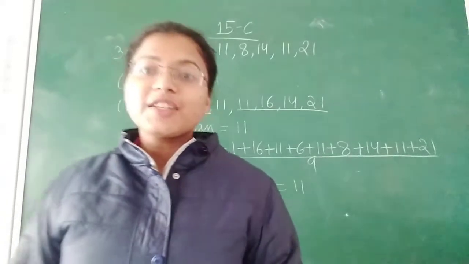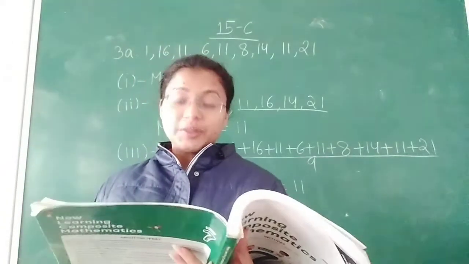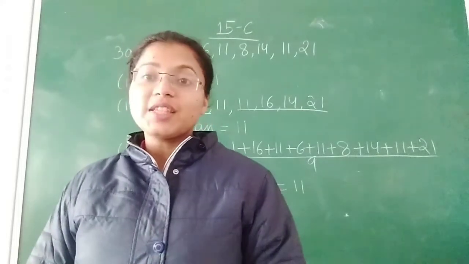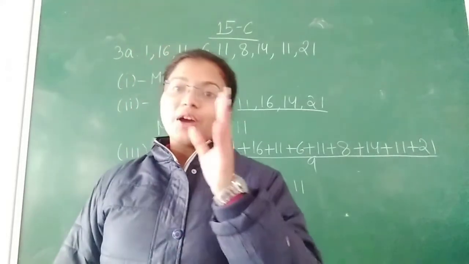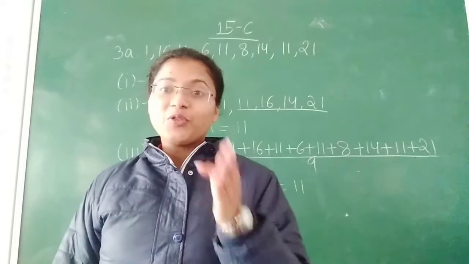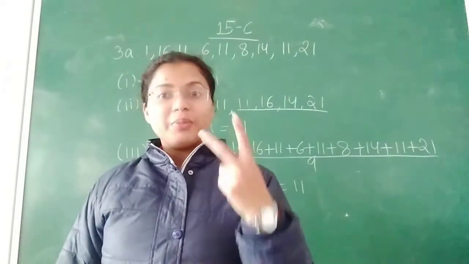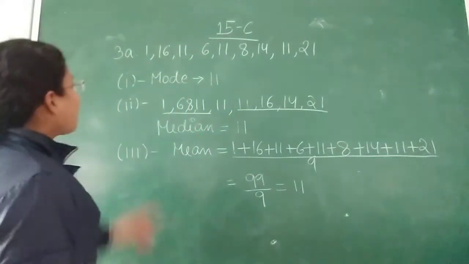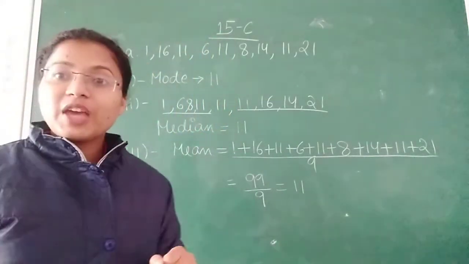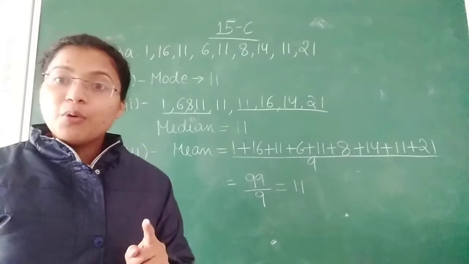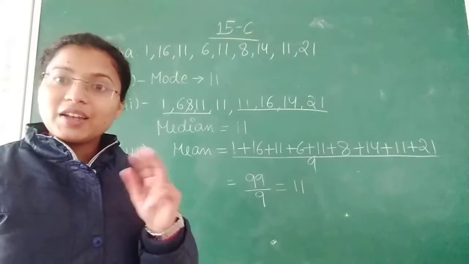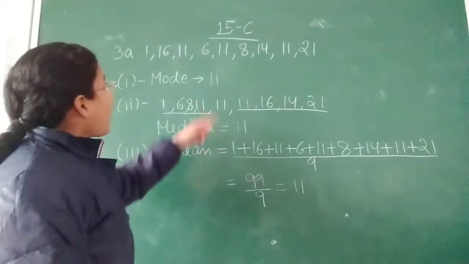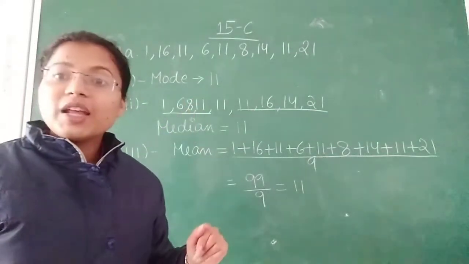In our next question, you have to determine mode, median and mean for each of the following sets of data. Whatever you have studied earlier, you have to find out here. Mean also, median also, mode also. Okay, so let's find out. This is our first question and first we have to find out the mode. Mode means the number which occurs frequently, and we will get our mode 11.